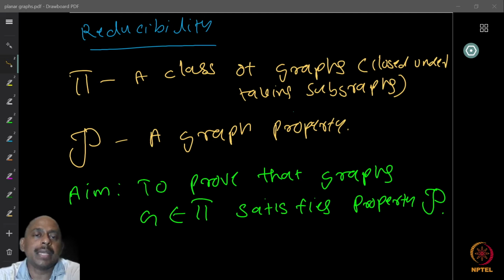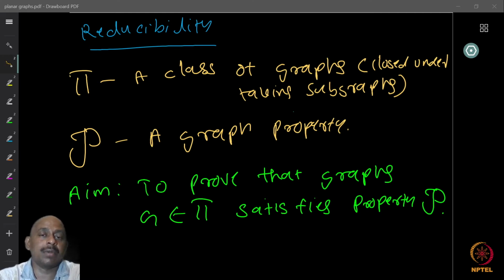So let phi be a class of graphs closed under taking subgraphs. Okay? So we want to look at graphs which are hereditary, right? Hereditary means that if you take subgraphs, the property still remains. For example, planar graphs have this property, right? Because any subgraph of a planar graph is also planar. But not all graphs have this property.